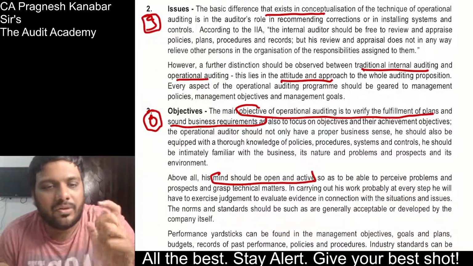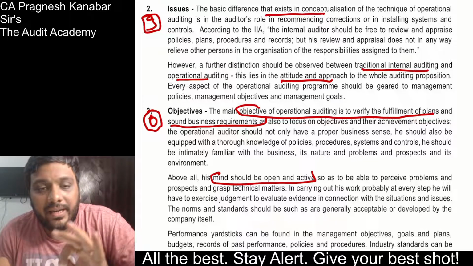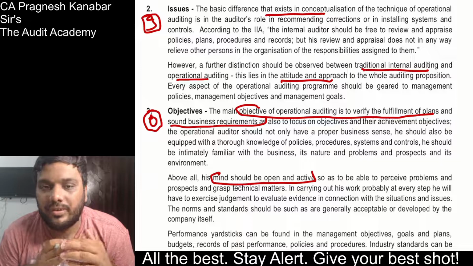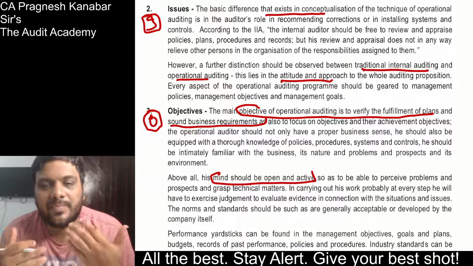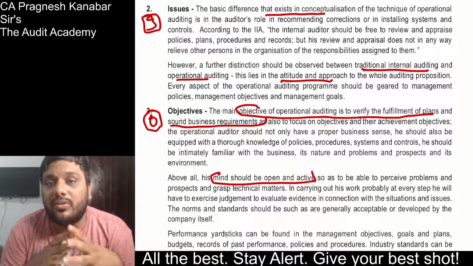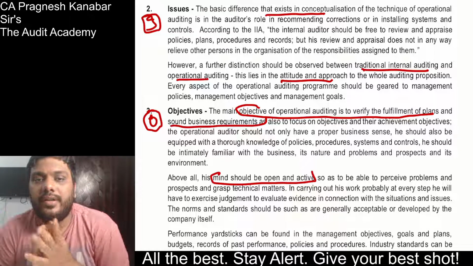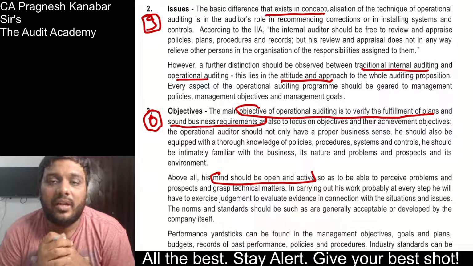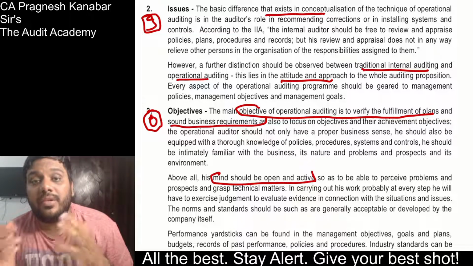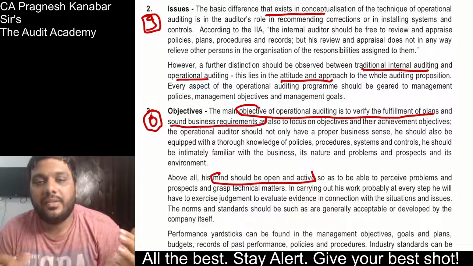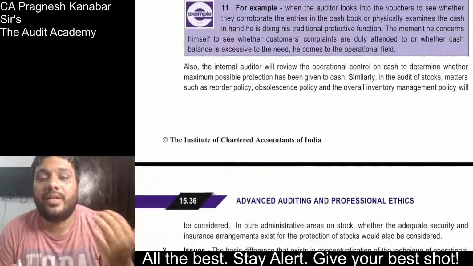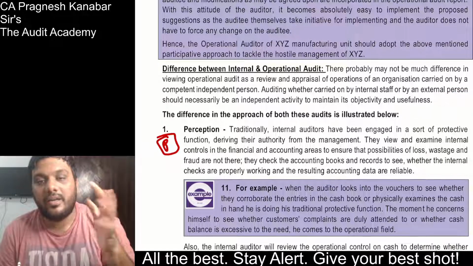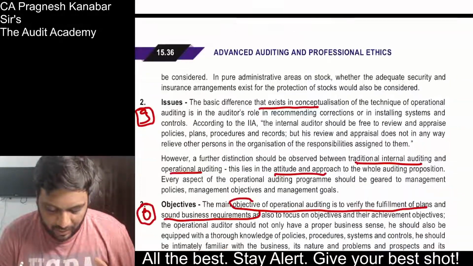Objectives: when an operational auditor is appointed, his purpose is to finally ensure that whatever is the goal of the entity, it is achieved by the operations, correct? Whereas the internal auditor's purpose is to find out where controls are weak and accordingly tell the management how it can be improved. The final purpose of internal auditing may not be to ensure that the company is achieving its goal through operations, correct? So that is over here. So PO, perception, issues and objectives.